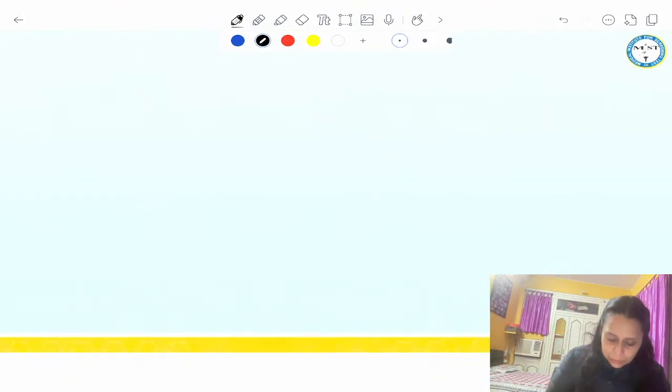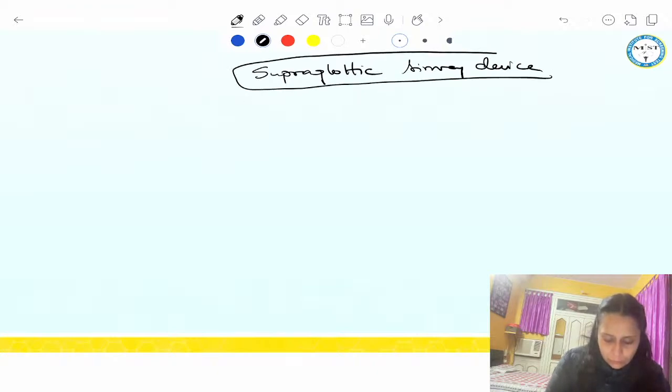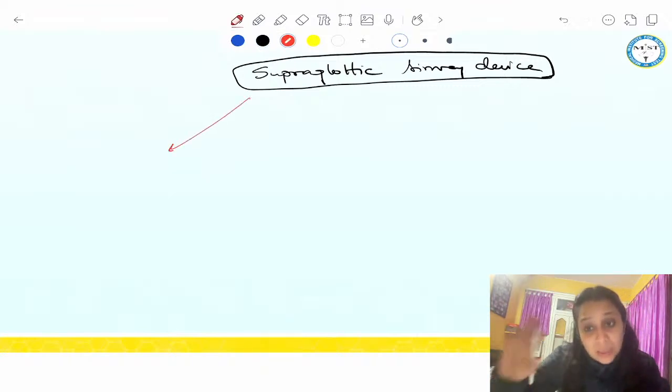Guys, supraglottic airway device. Supraglottic airway device is very important from exam point of view for the question. It is divided into two types, the first and second generation. Manufacturers are naming something called third generation.